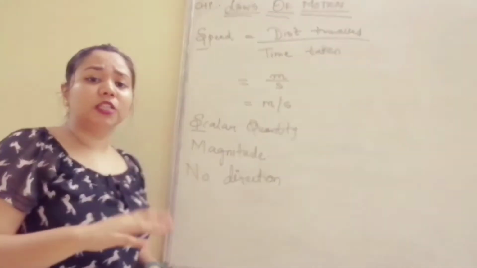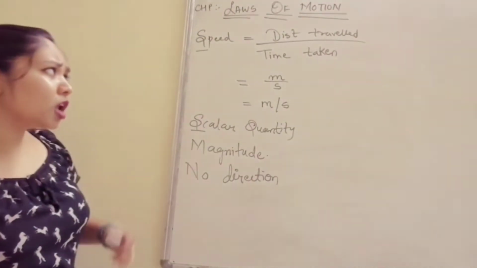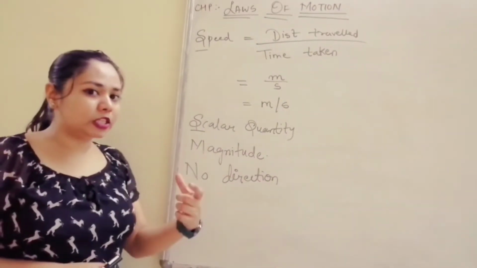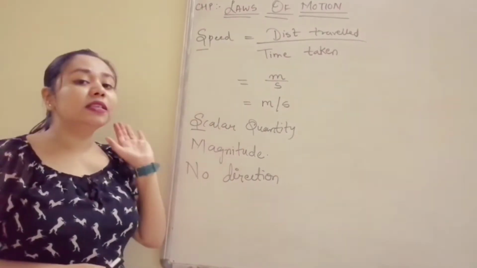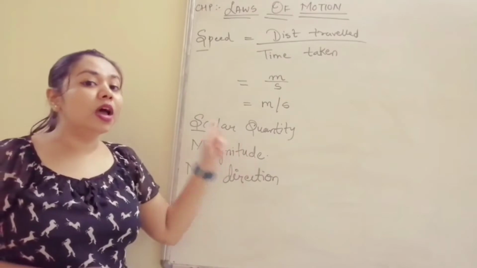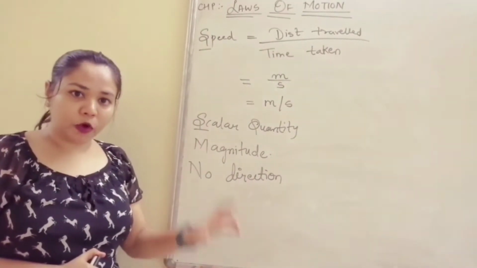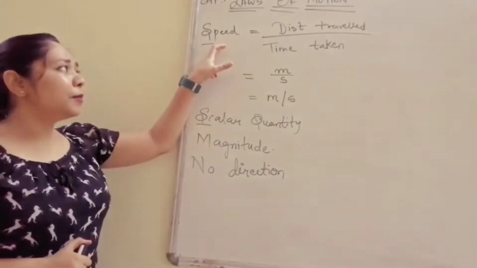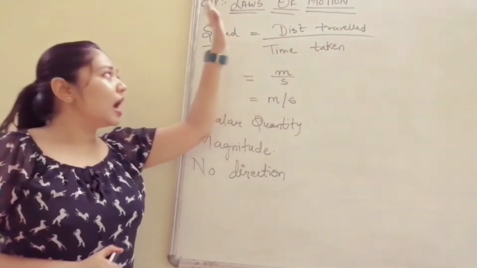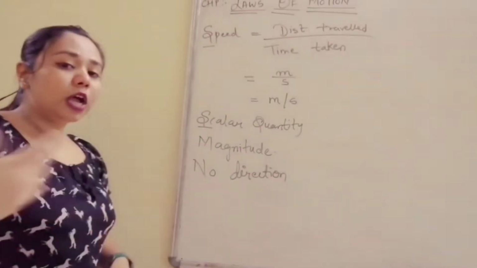Now in physics we don't use speed much. There is a word known as velocity. Now what is that velocity? Let us discuss. And yes, when I talked about distance and displacement, remember distance is a scalar quantity. As I told you, speed is a scalar quantity, distance is also a scalar quantity. So whenever you put distance in some formula, that particular term will also become a scalar quantity, because distance was a scalar quantity and speed will also become a scalar quantity because of distance.